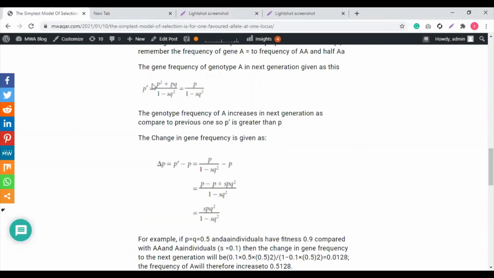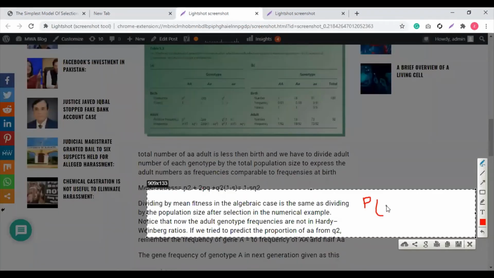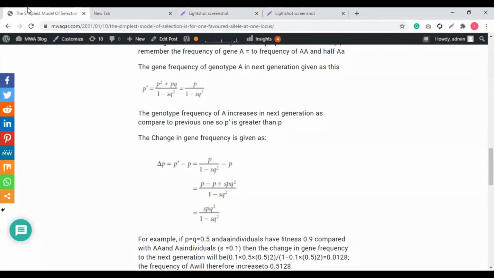We consider this P as common and then we get P plus Q. Yes, then we get P plus Q. Cool. So this is for your ease, if you are weak in maths.